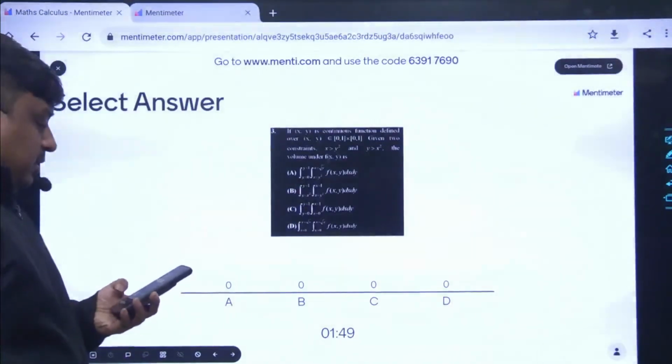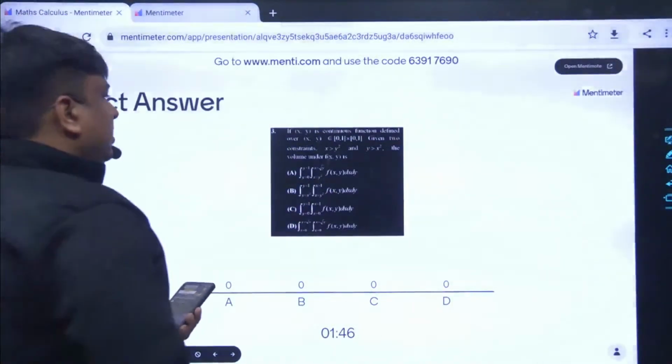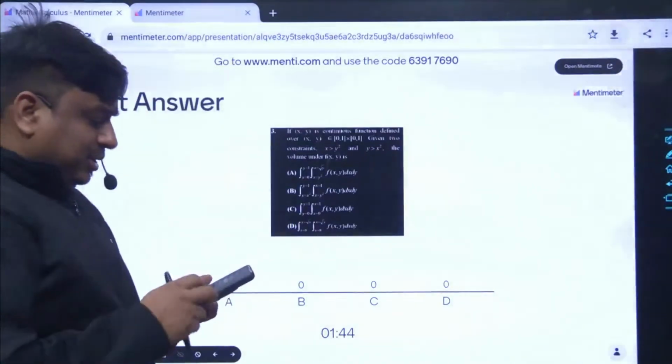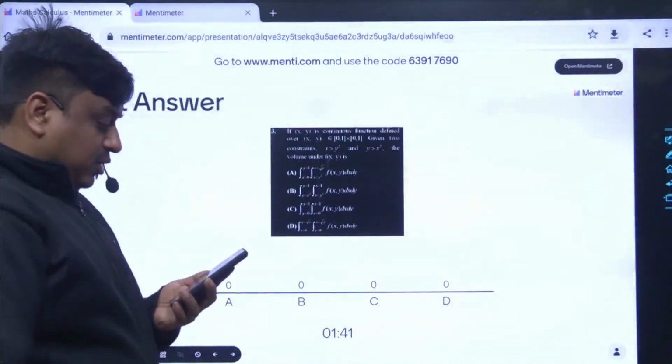Read it carefully. Here the question may not be that visible, but definitely over your mobile things are quite visible, that I know. I have already checked it out.